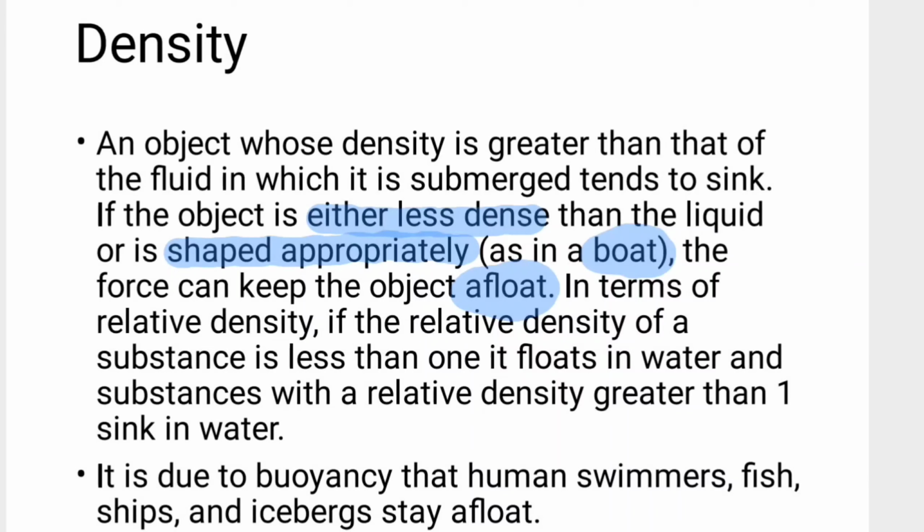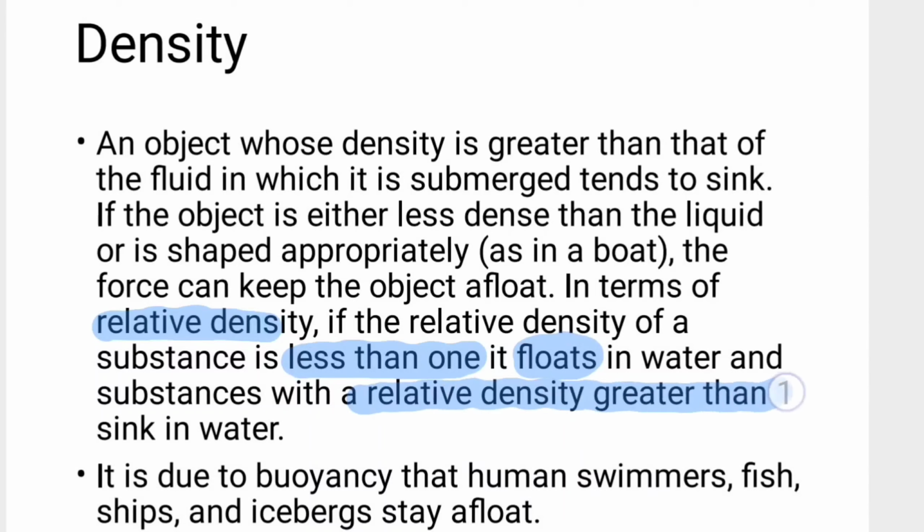So either the object has less density as compared to the fluid in which it is submerged, or the object is shaped appropriately, then only it will be afloat. In terms of relative density, the relative density of a substance should be less than 1 if it needs to float. And if the substance has a relative density greater than 1, it will sink in the water.